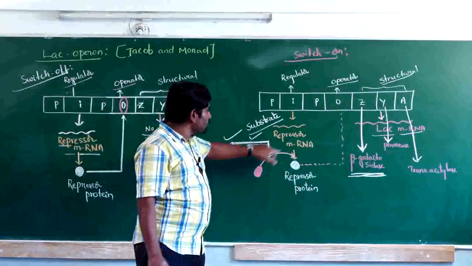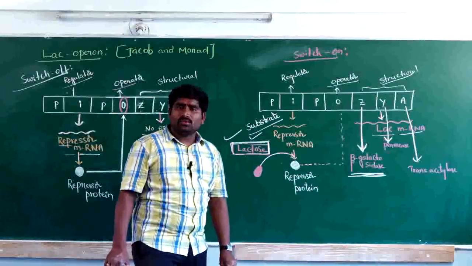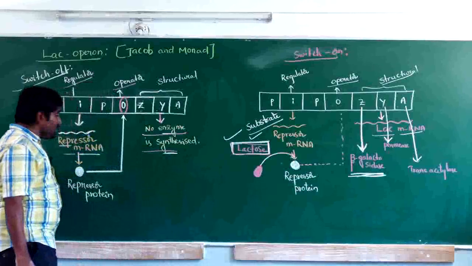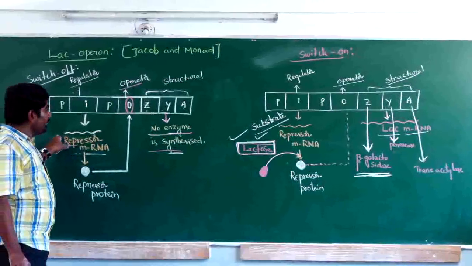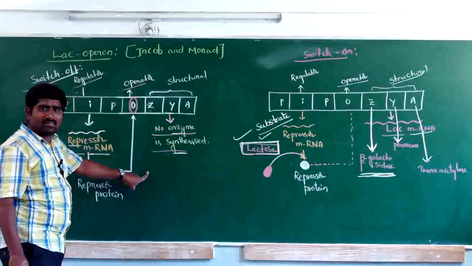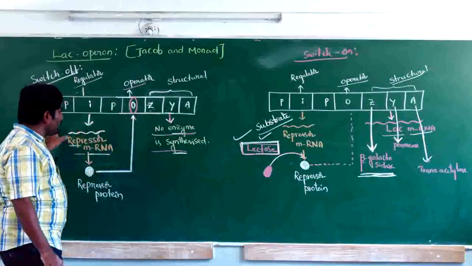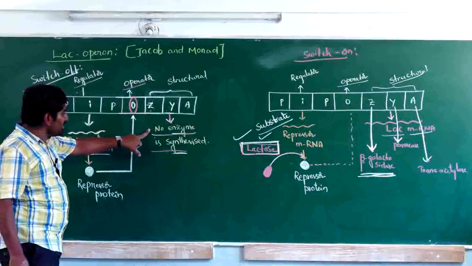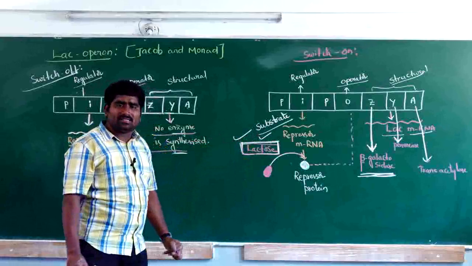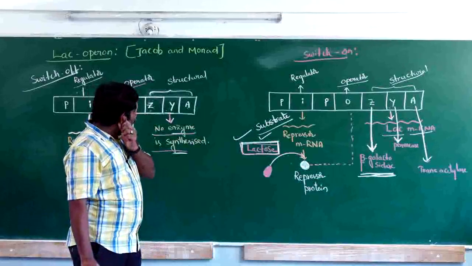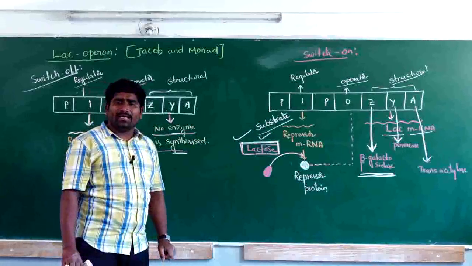Due to the presence of lactose, enzymes are produced. Due to the absence of lactose, no enzyme is synthesized. So in this process, we can say lactose is the inducer.